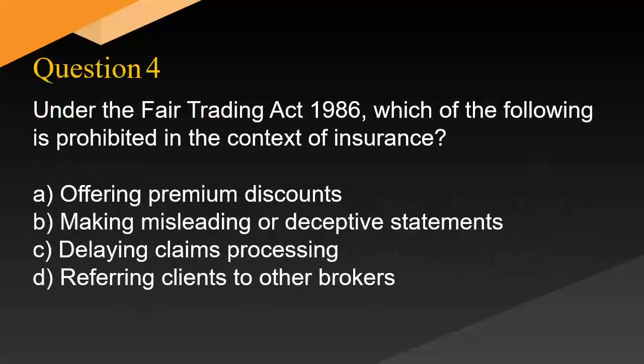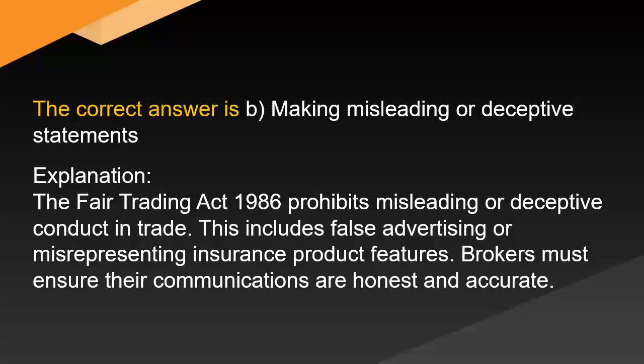Under the Fair Trading Act 1986, which of the following is prohibited in the context of insurance? A. Offering premium discounts. B. Making misleading or deceptive statements. C. Delaying claims processing. D. Referring clients to other brokers. The correct answer is B. Making misleading or deceptive statements.